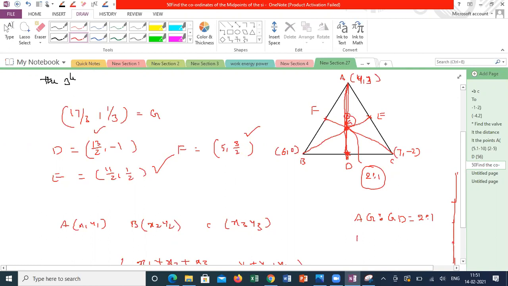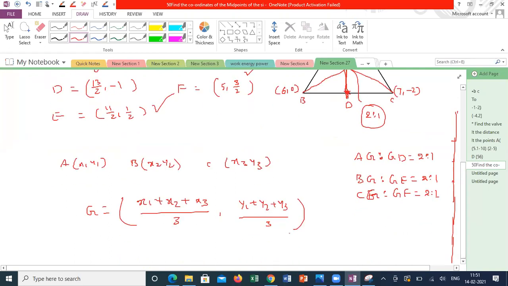Like that, BG to GE will be 2:1 ratio, and CG to GF will be 2:1 ratio. From this only we derive this formula. We will take the trisection point and find the G formula. So this is the method we use to calculate the centroid of a triangle.